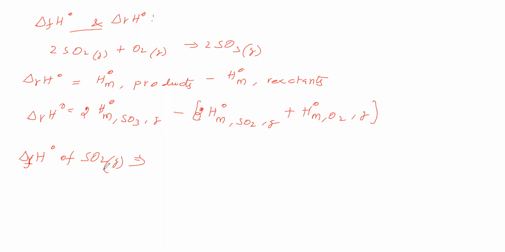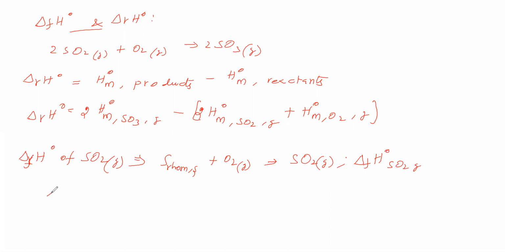How to write the equation for this? For the formation of SO2 gas, on the right side write SO2 gas, and on the left side write the constituent elements. One constituent element is sulfur, that is rhombic, in solid state. The next one is oxygen. Oxygen's standard state is O2 gas. So this equation represents the standard enthalpy of formation of SO2 gas.